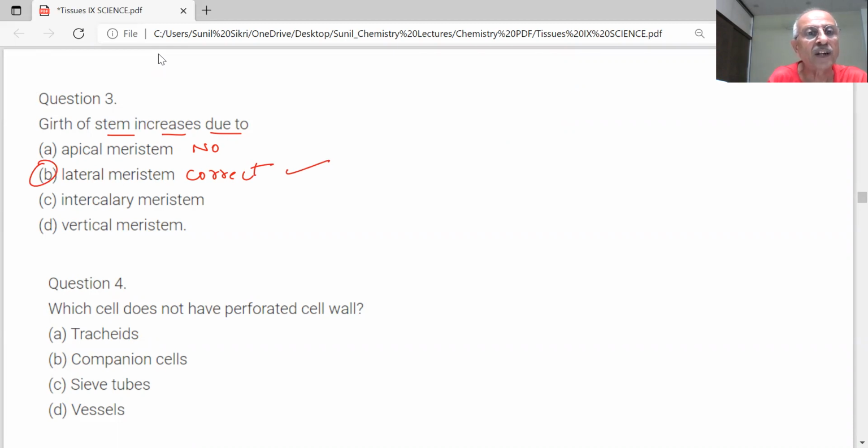Next, intercalary meristem. So this is not correct. Vertical meristem is also not correct. So the correct answer is B, lateral meristem. All right.